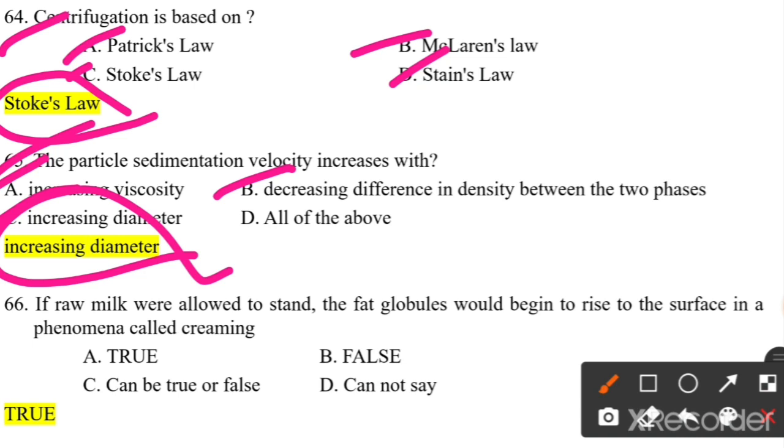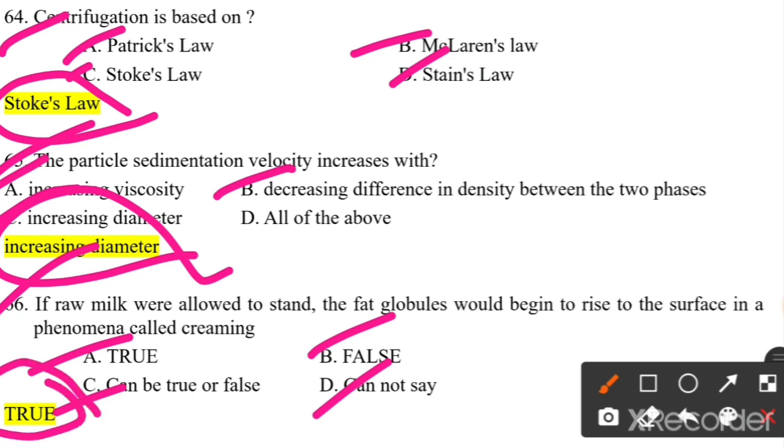If raw milk were allowed to stand, the fat globules would begin to rise to the surface in a phenomenon called creaming. The statement is true, false, can be true or false, or cannot say. So the statement is true.